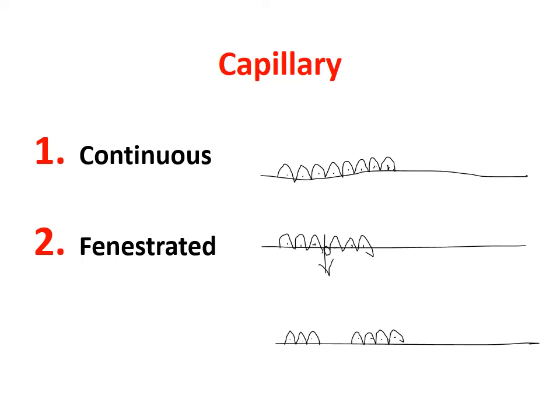Suppose this is a single layer of basement membrane, and on it there are continuous capillary cells like this, each cell having a nucleus.